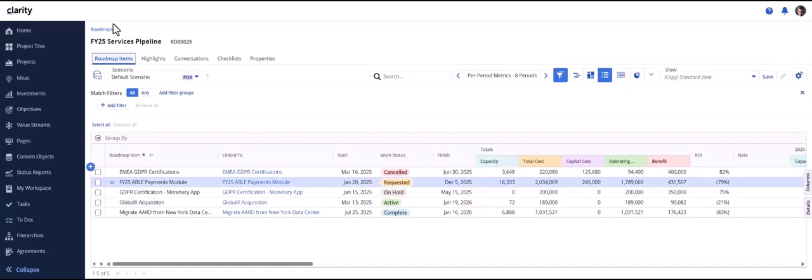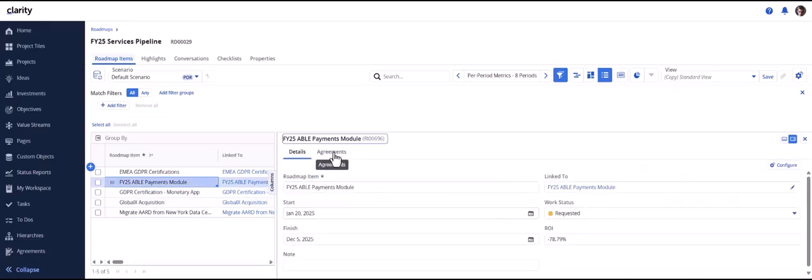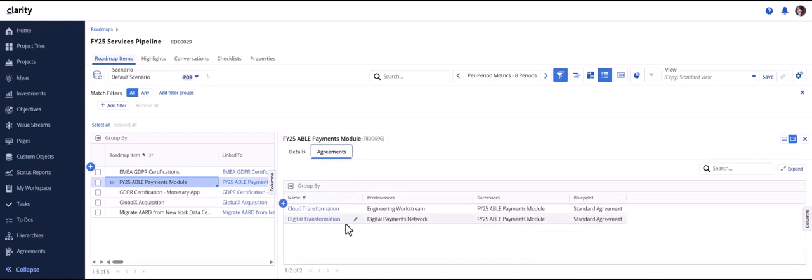We are in a roadmap with few roadmap items which are linked to investments. Now let us look at one of the roadmap items, FY25 able payments module, which is linked to the project FY25 able payments module. Now when we go to details flyout, we see agreements module available, displaying the agreements that are associated with the linked project, that is FY25 able payments module.